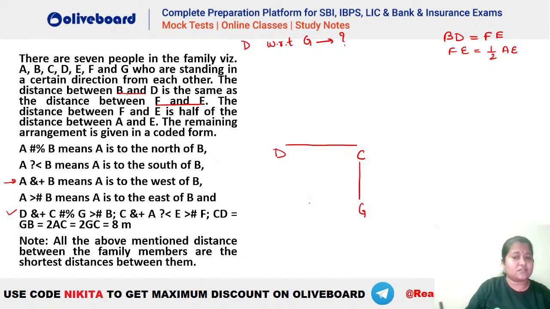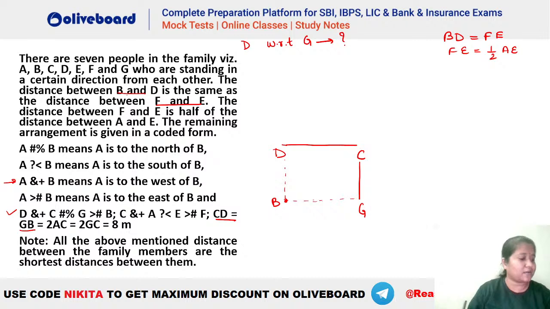Let's say this is your G here. Then we have G greater hash. Greater hash means east. So G has to be towards the east of B. Let's say this is your B here. We do not know the length of B and G. It is given that CD is equal to BG. If you check the last line, it says CD and BG have to be equal. So B has to be just below D, towards the south. That means B will be here.